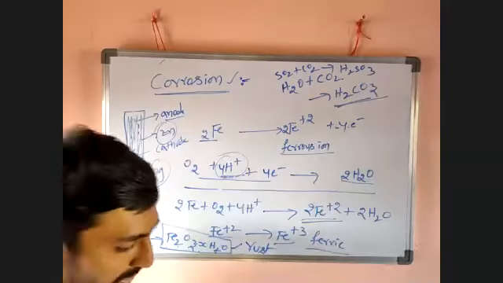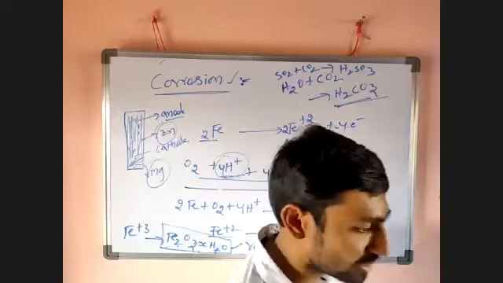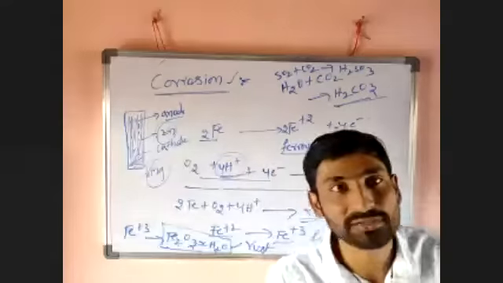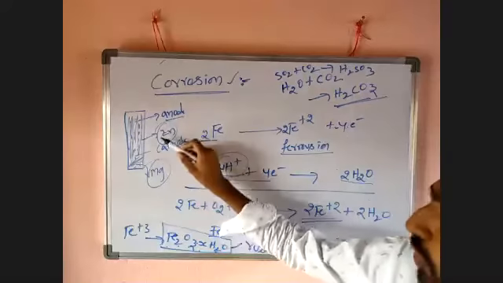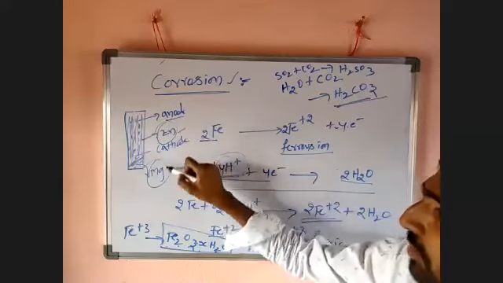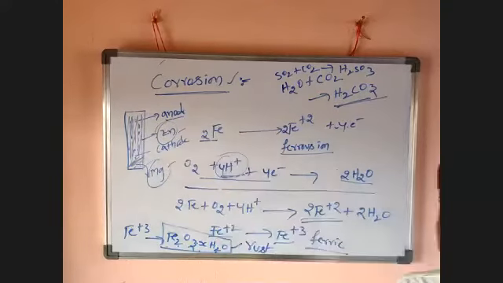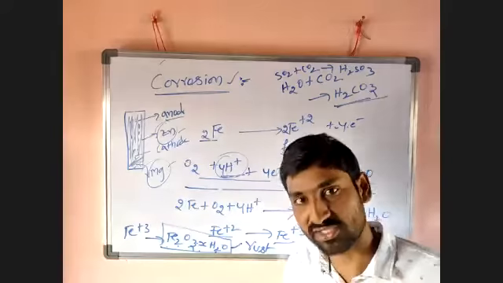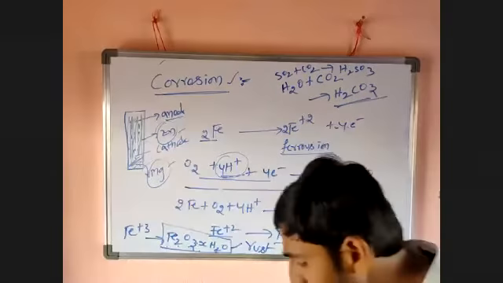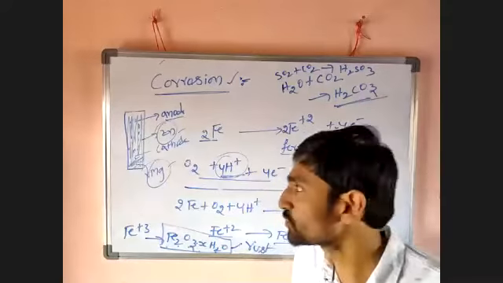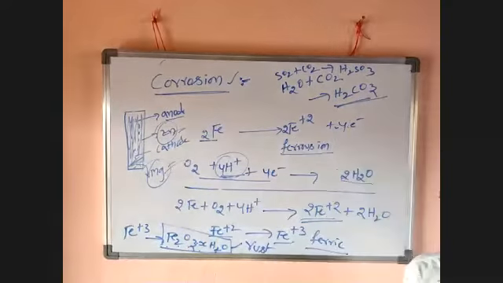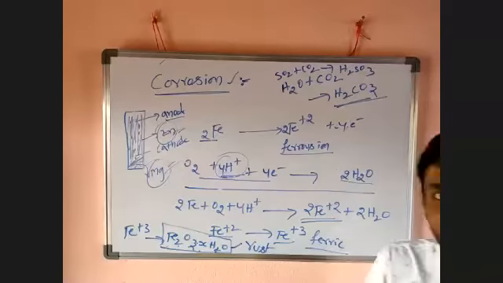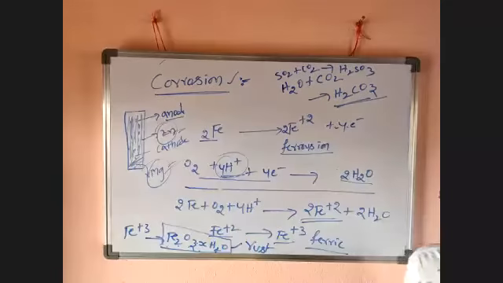What happened in the war? The king is present in the middle of the war, and the remaining soldiers protect the king. Just like that, if you coat iron with zinc or magnesium, the zinc or magnesium gets involved in the rusting and does not allow the iron to rust. That's why zinc and magnesium are called sacrificing metals, because they lose their identity there. So that's why they are called sacrificing metals.